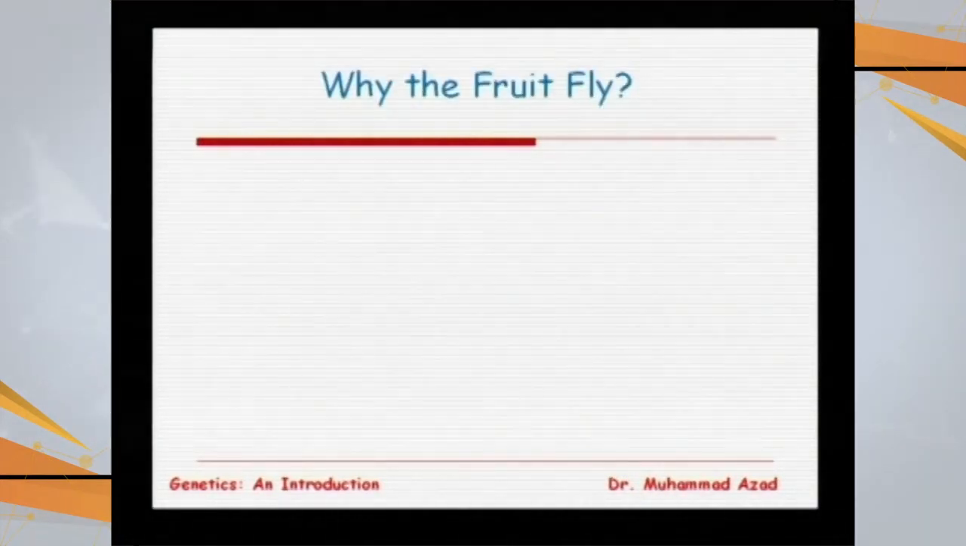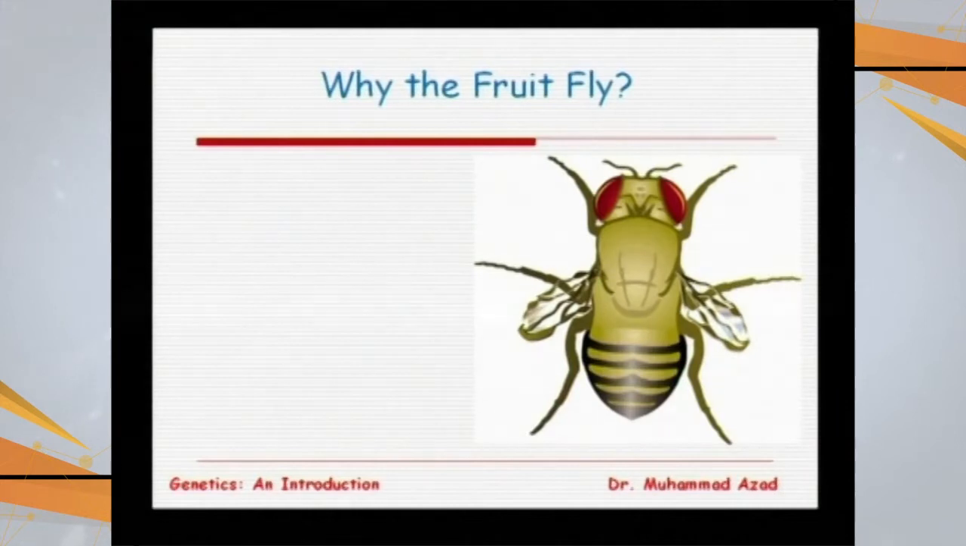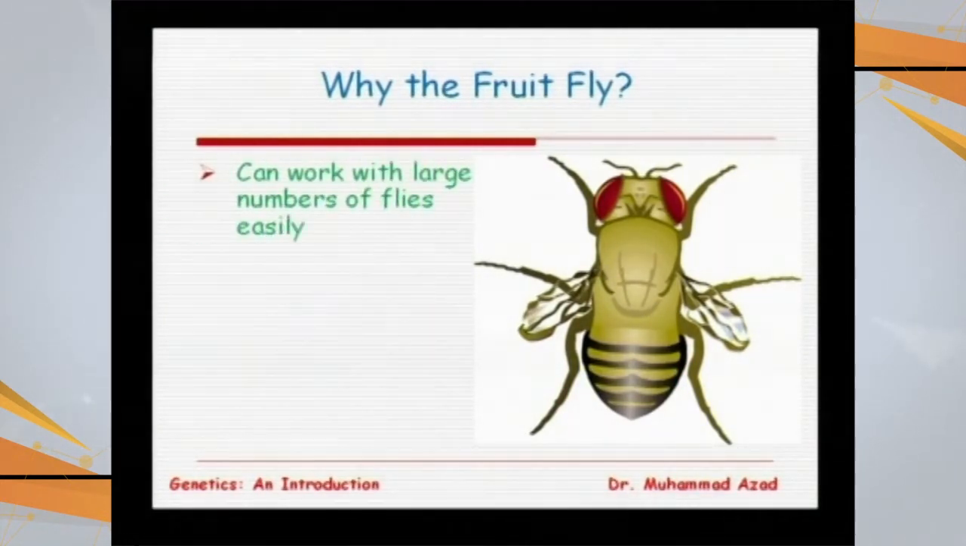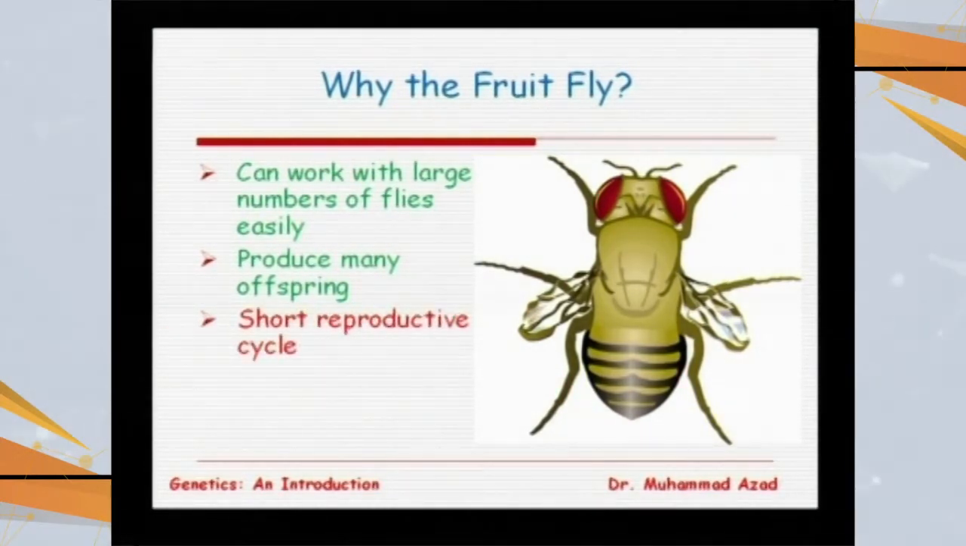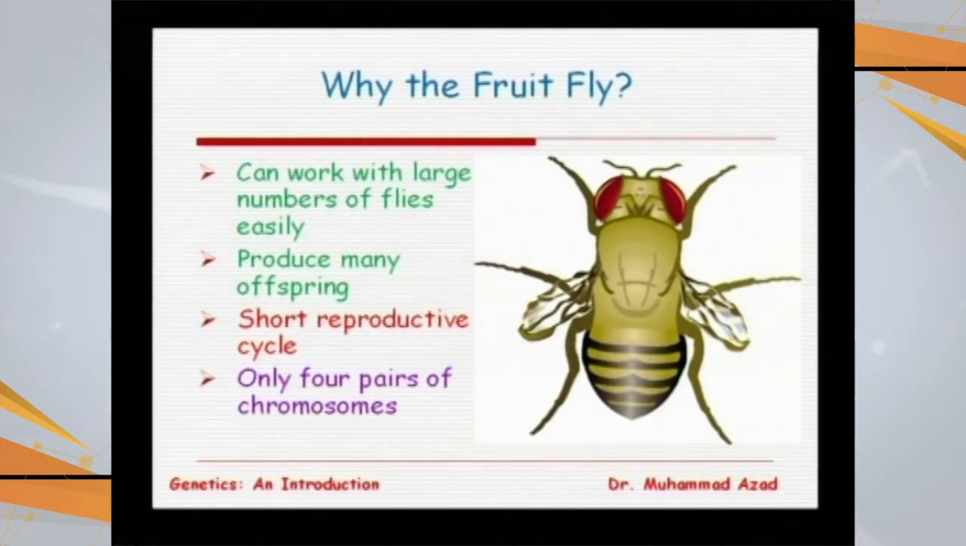What was his work? He chose this fruit fly. There were certain benefits, certain positive points: he was able to work with a large number of flies easily, and these flies have very short lifespans and can be produced in large numbers in a very short period, and they have only 4 pairs of chromosomes.